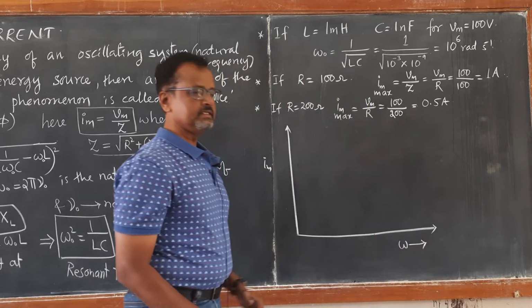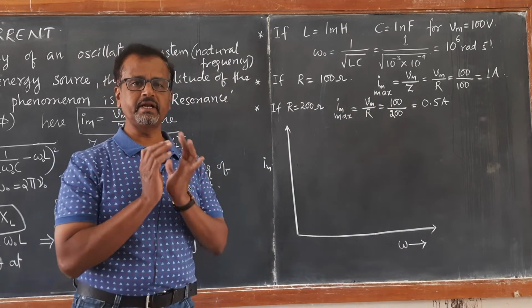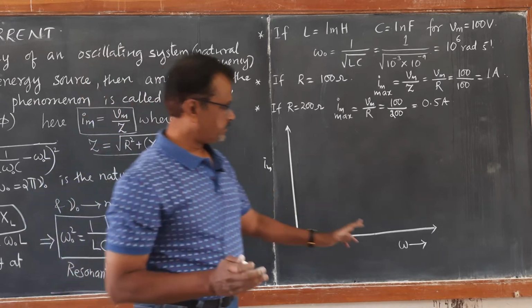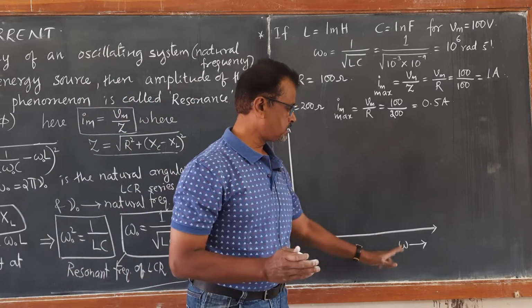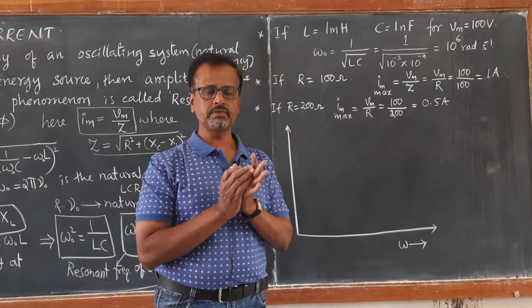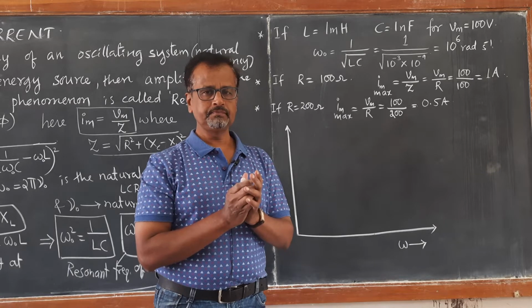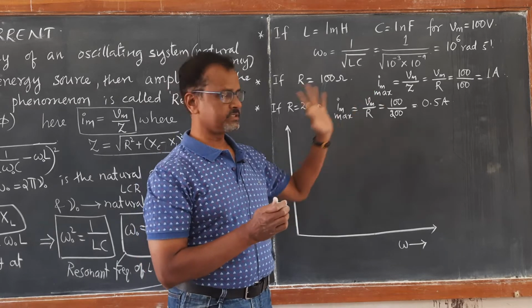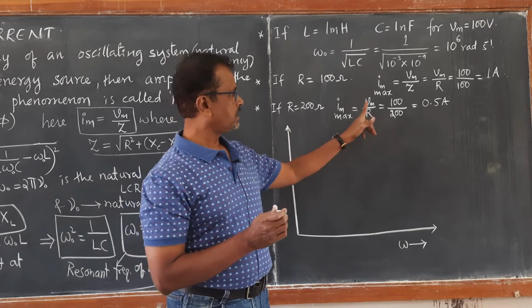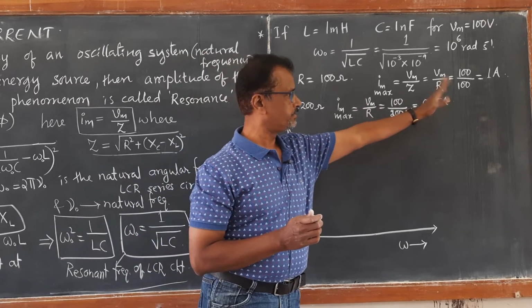If omega is the angular frequency of the driving energy source, then when this omega becomes exactly equal to the natural frequency of the LCR circuit, for these chosen values, the current reaches its peak value.